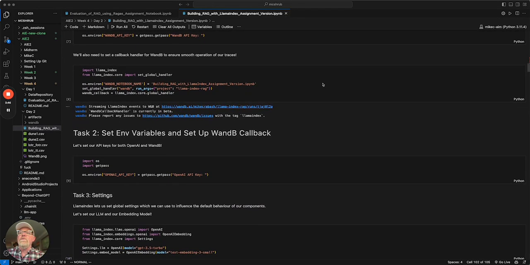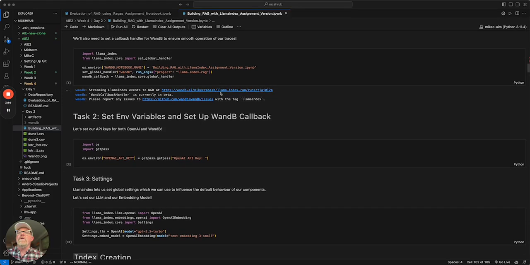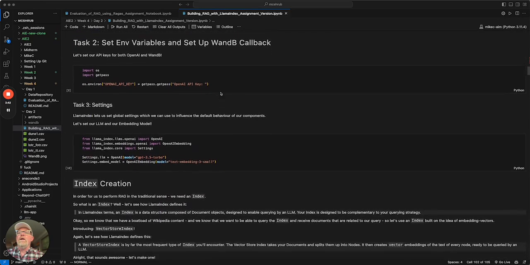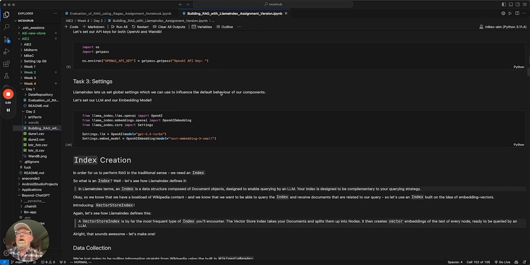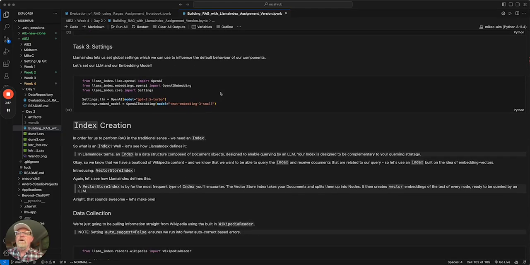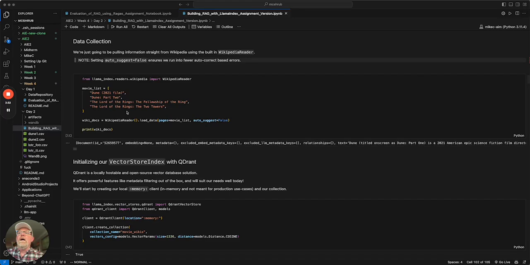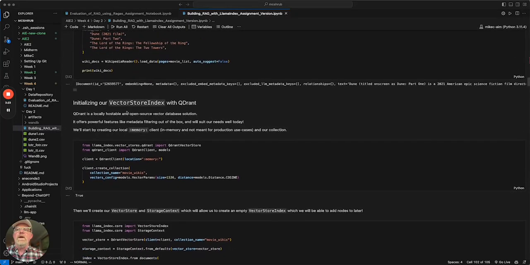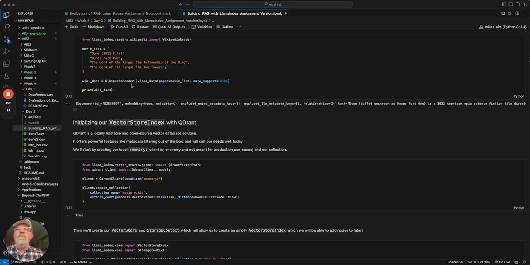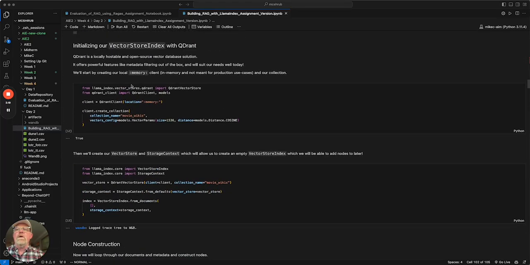For Weights & Biases, we need to set things up and then have our callback set. Then in terms of our settings, because we're using LangChain, they do have settings that need to be done ahead of time. We are going to be using data that's coming from Wikipedia. We're going to extract that from Wikipedia based upon these 4 films, and then put that into our Qdrant vector store.